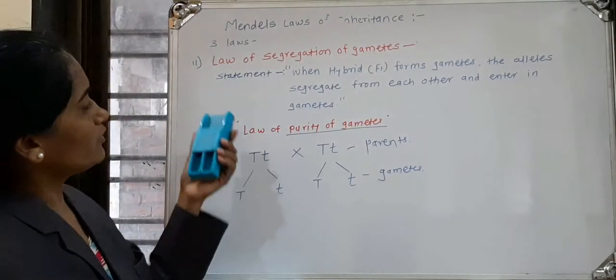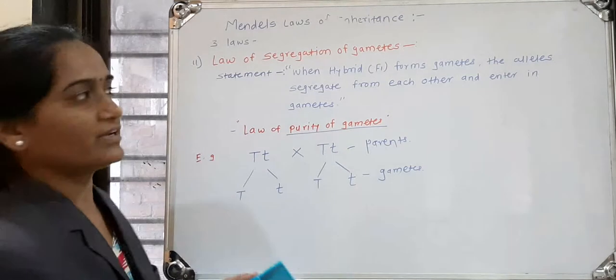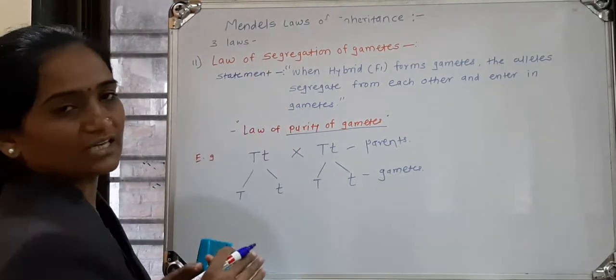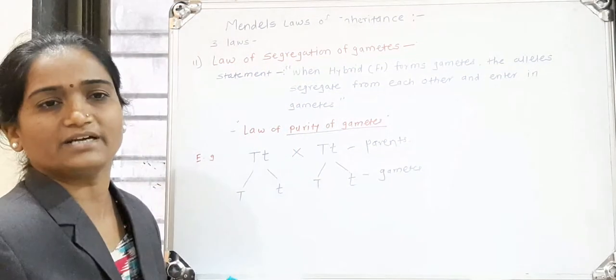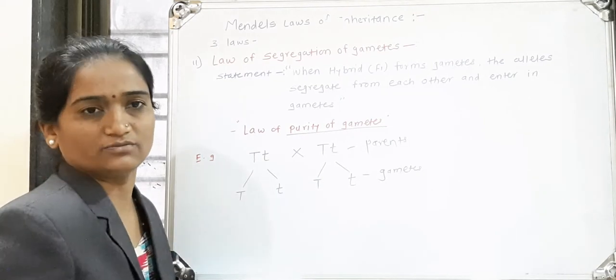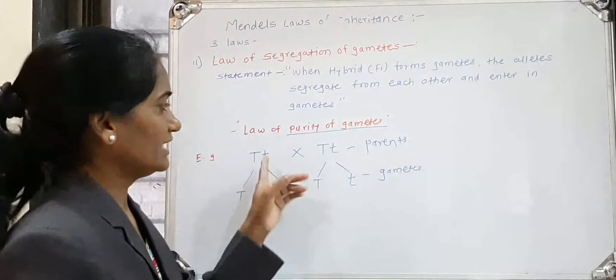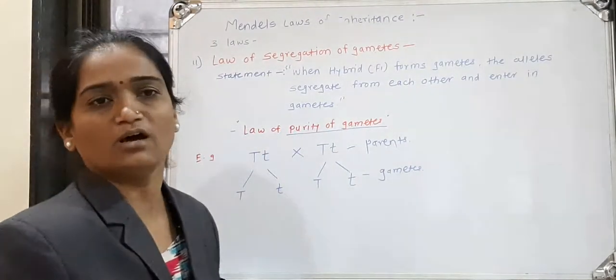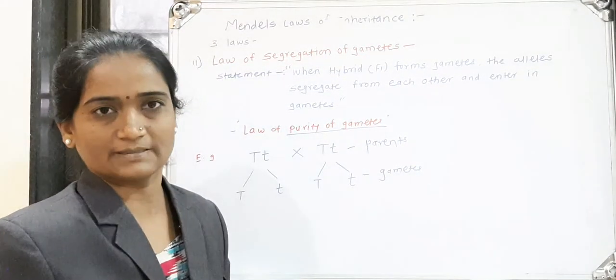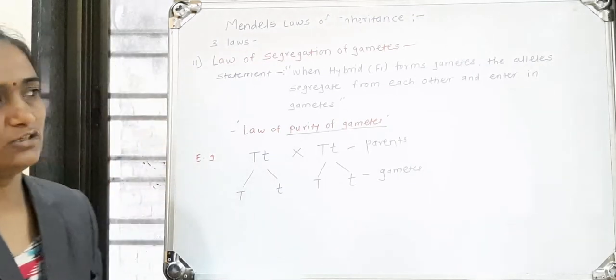There are two names for this law: law of segregation of gametes. Segregation means separation. Gametes are separated from each other from the hybrid condition. They become pure, and hence the other name is law of purity of gametes. Note down all this.